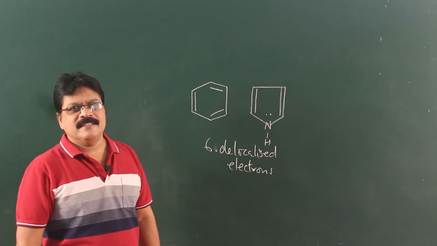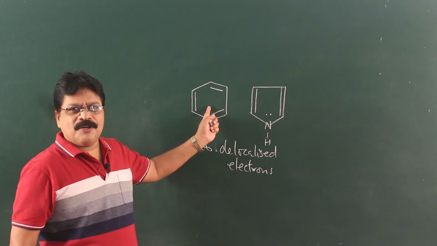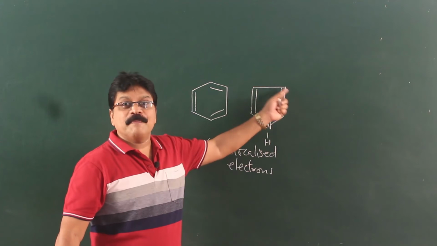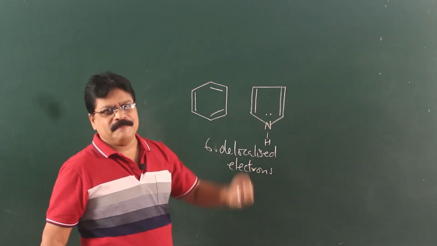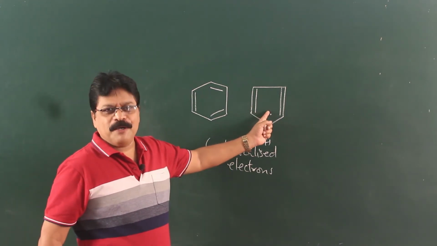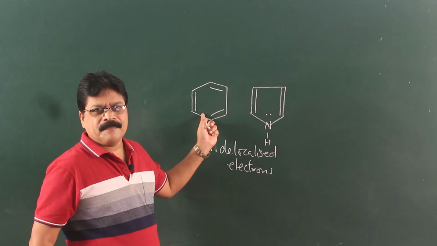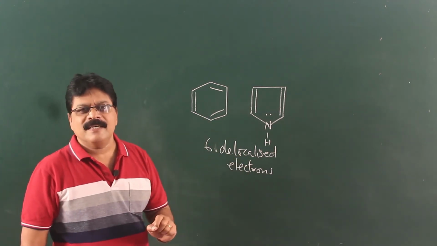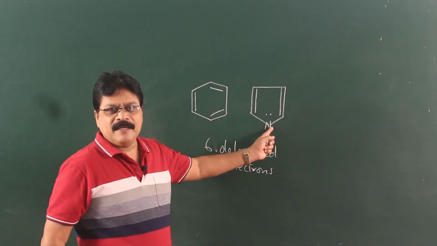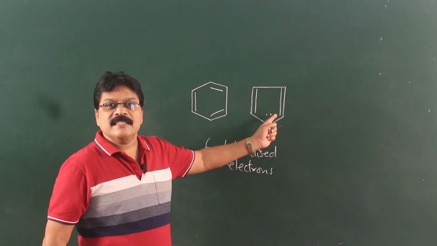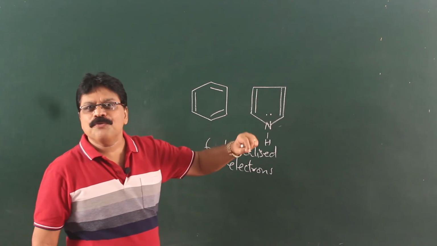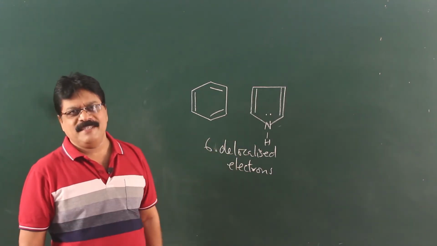But there is a very interesting difference. Here 6 electrons are spread over 6 atoms. Here 6 electrons are spread over only 5 atoms. So, the electron density on each atom is higher in the case of pyrrole than in the case of benzene. What does that mean? All aromatic compounds show electrophilic substitution reactions. Here, the electron density of the atoms is higher than in the case of benzene. Therefore, pyrrole will show electrophilic substitution reaction faster than benzene.